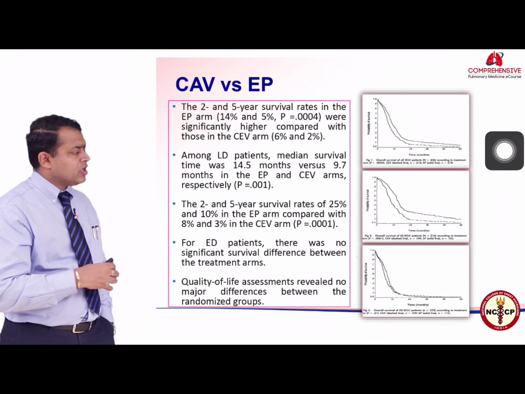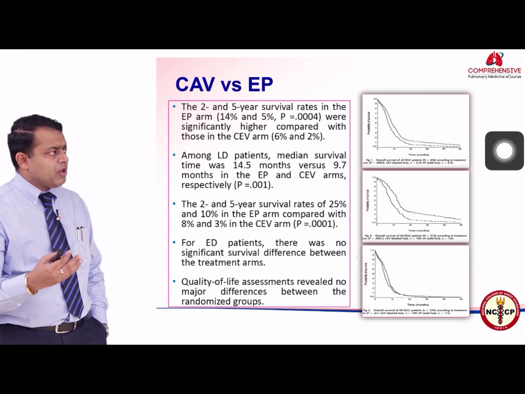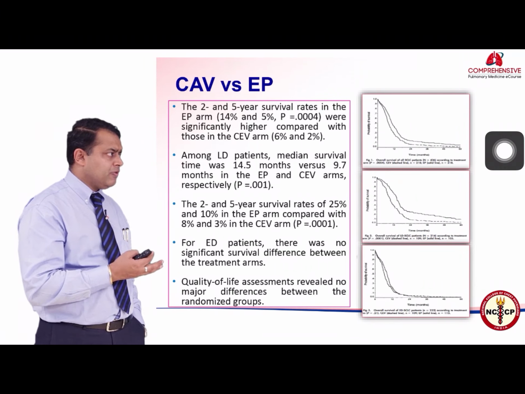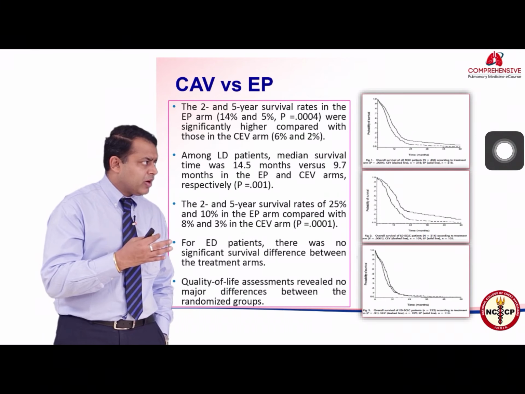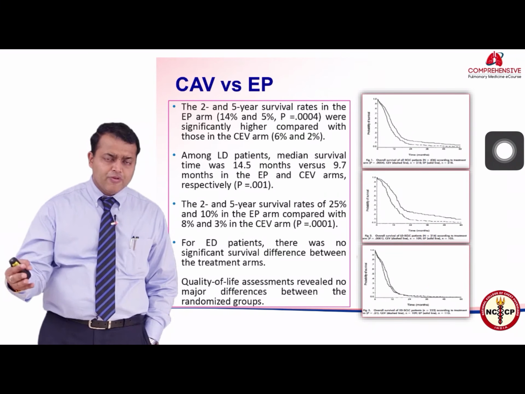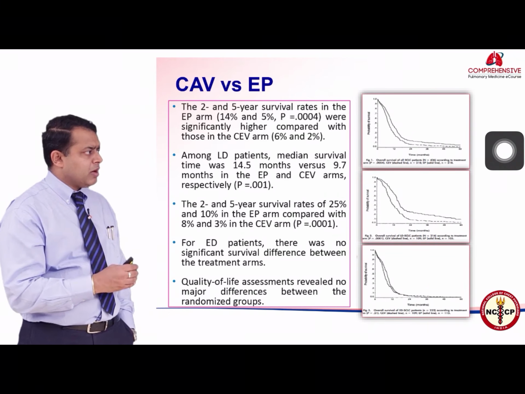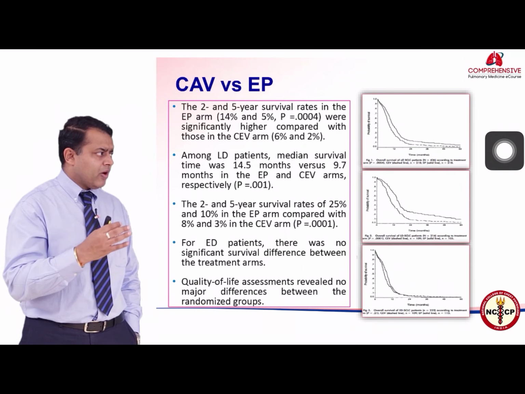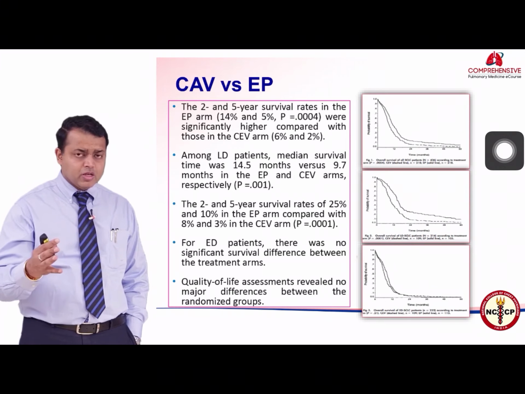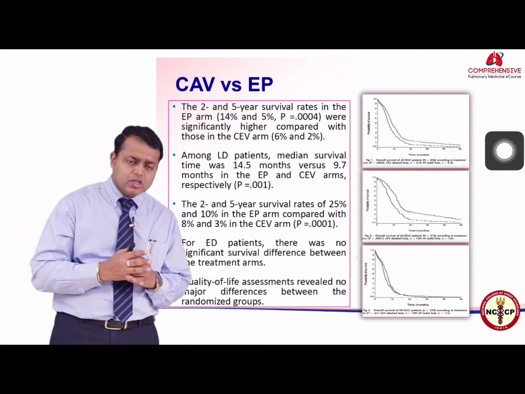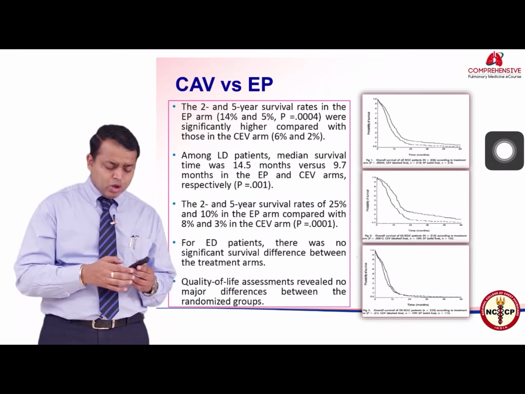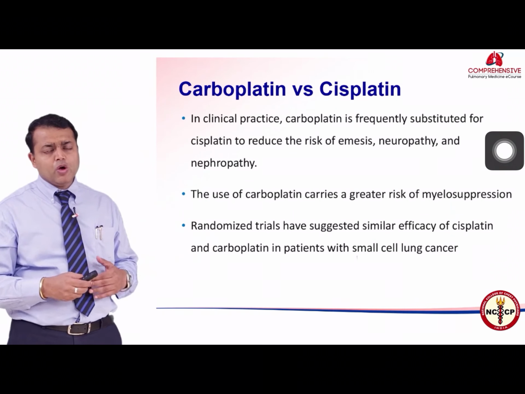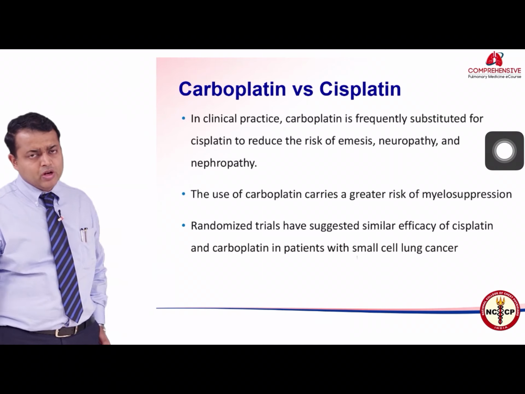So in terms of 2-year and 5-year survival, the EP regimen was slightly better off than the CEV regimen, and the median survival time was also slightly in favor of EP, 14.5 months versus 9.7 months. There was no significant difference in survival for the extensive stage disease, but for the limited stage disease, EP was better. Also, the toxicity profile was in favor of EP, and that is how EP became the standard of care rather than CEV.